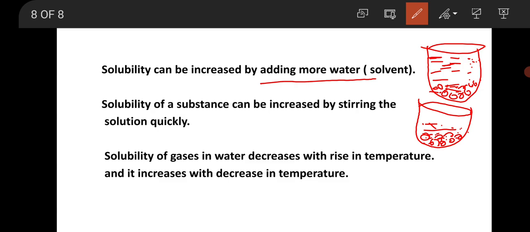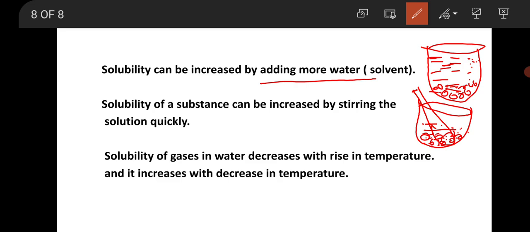If we stir it very rapidly, very fast, then we can increase its solubility.